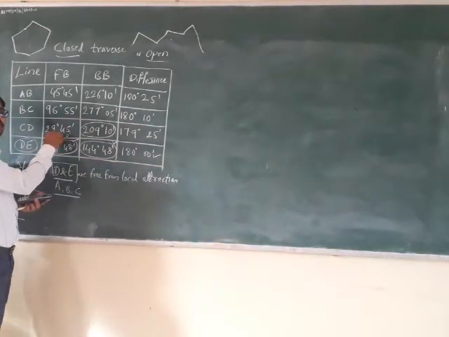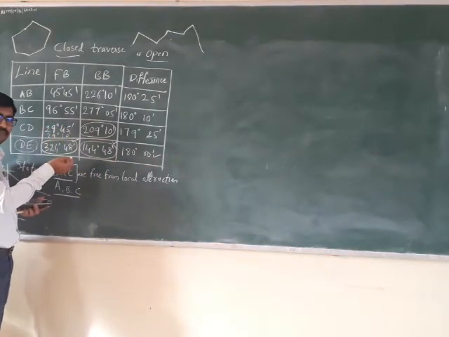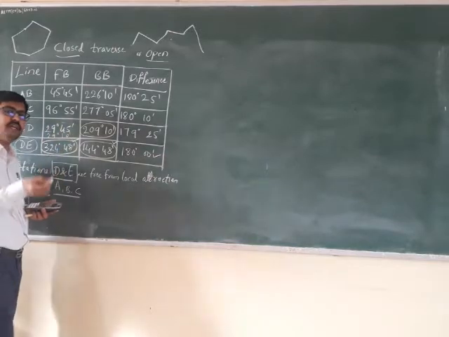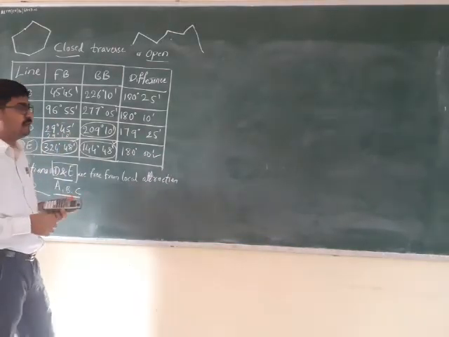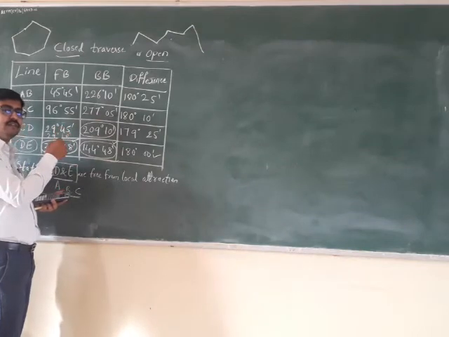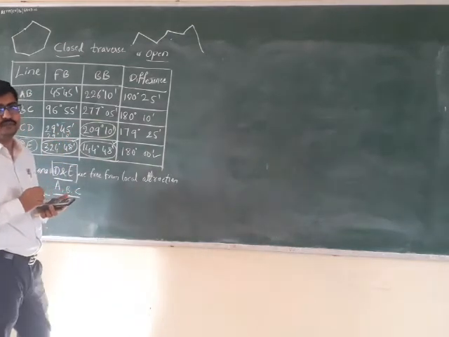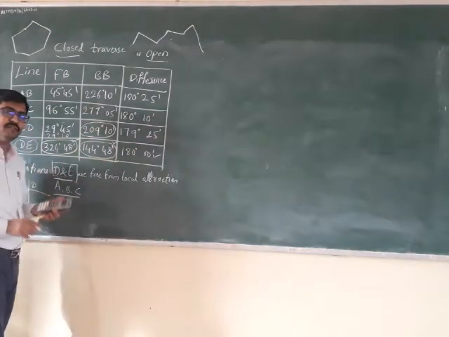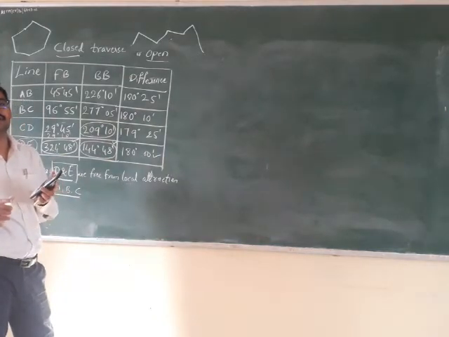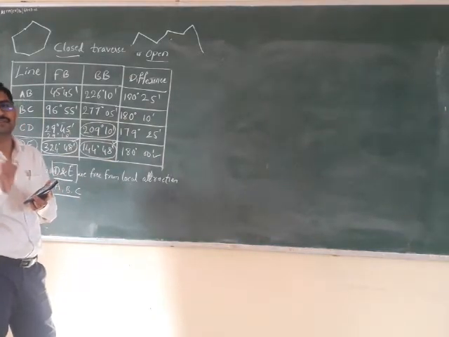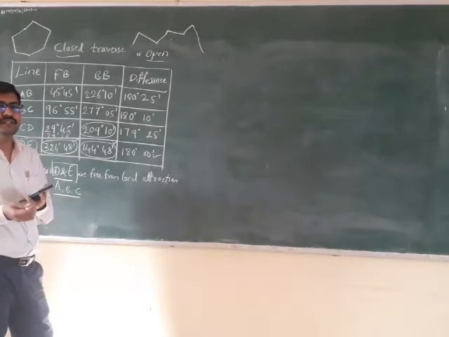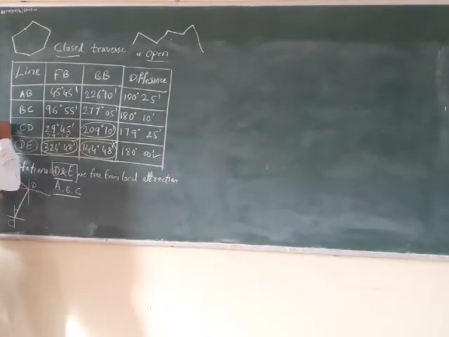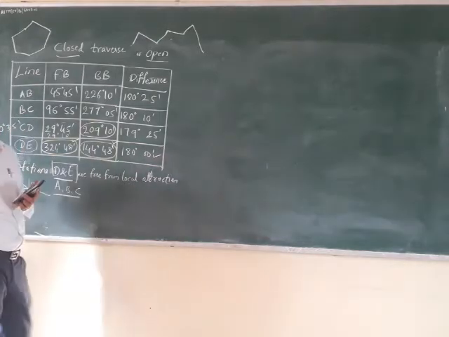So actually the bearing which is measured is more than the actual. Actual is this, right? But the measured one is more than the correct one, right? So if I have to correct this, then I have to subtract 35 minutes from the measured bearing. So subtracting 35 minutes will solve the problem for station C. So what is the error of the station C? Station C has got an error of 35 minutes. And what is the correction for that? Correction is minus 35 minutes. So station C has got a correction of minus 0 degree 35 minutes.